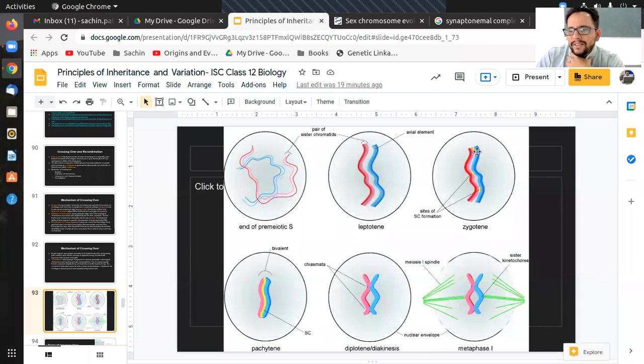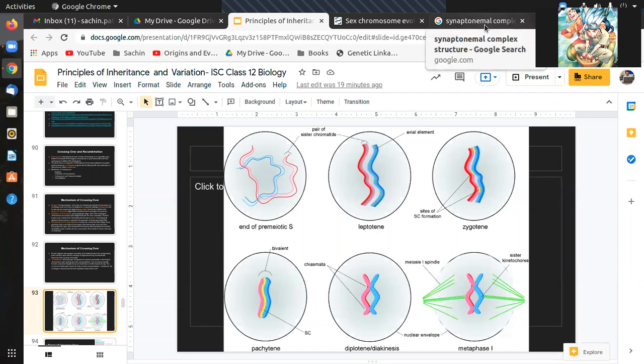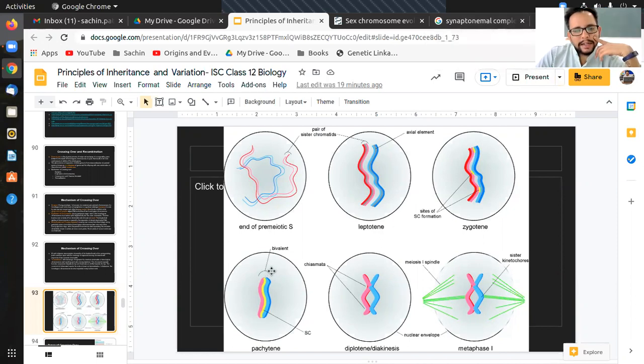Correct. So this is when it starts to form the complex, right? And then the whole chromosome has to pass through that complex. And that is when it will allow the specific chiasma formation. That is where the two sister chromatids, or rather two chromosomes, will be linked to each other. There is a stage where the sister chromatids of different homologous chromosomes are linked, but not linked at every point. The diagram is not correctly shown here.